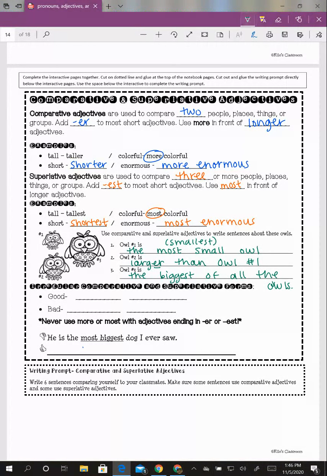Now, just like many other things in the English language, there are some exceptions. Irregular superlative and comparative forms might come with good and bad. I would never say that something is gooder or the goodest. I would say that it is better or that it is the best. The same goes with bad. We don't say badder or baddest. We would say that something is worse or it is the very worst.